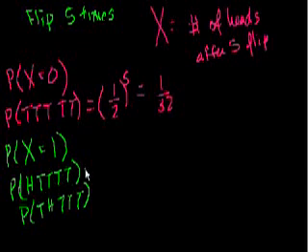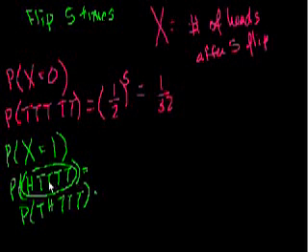So what's the probability of each of these situations? Well, the probability that you get a head is 1/2, then the probability of a tail is 1/2, times 1/2 times 1/2 times 1/2. So the probability of each of these situations is 1 over 32, just like the probability of this particular situation. In fact, the probability of any particular order of heads and tails is going to be 1 out of 32.